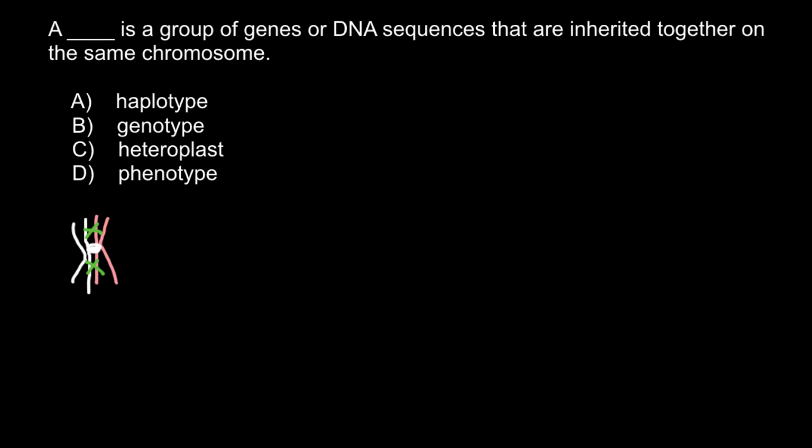So what we may get after meiosis: we may get one chromosome that was the sister chromatid of this one, another one that would be the result of crossing over or recombination.